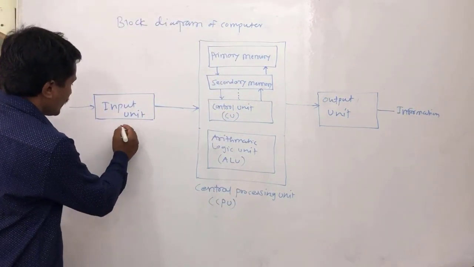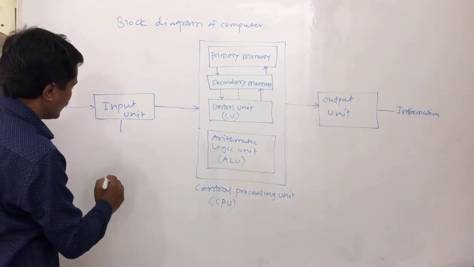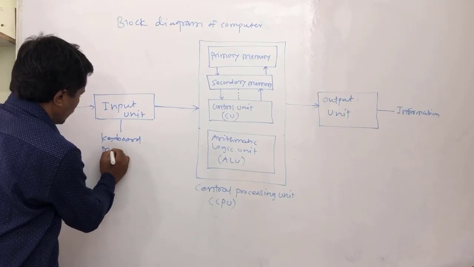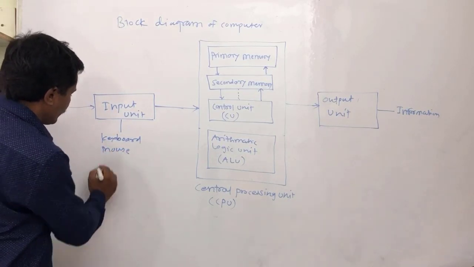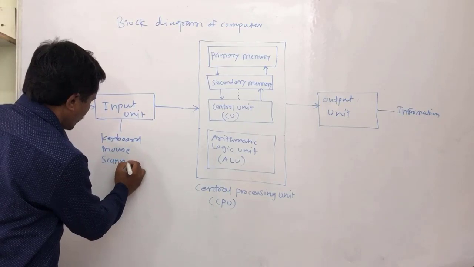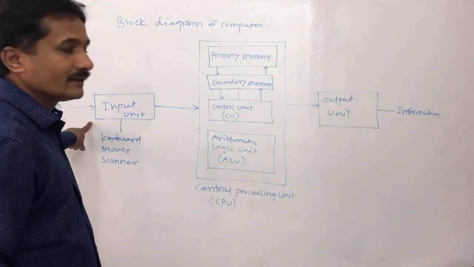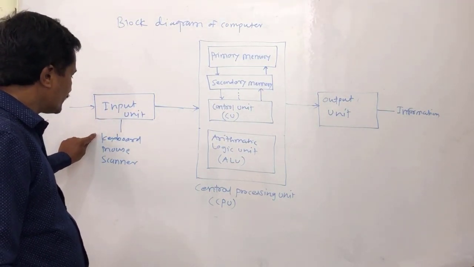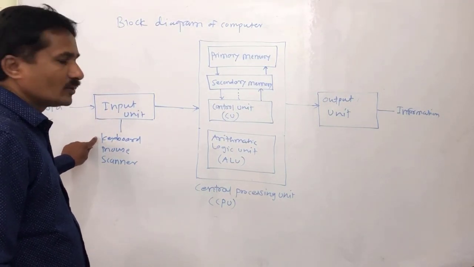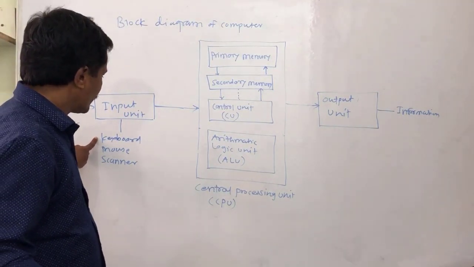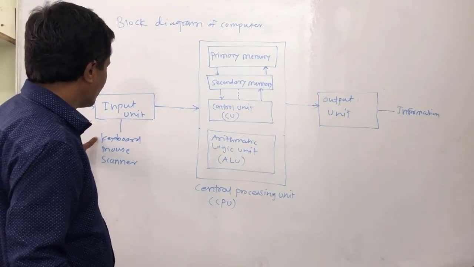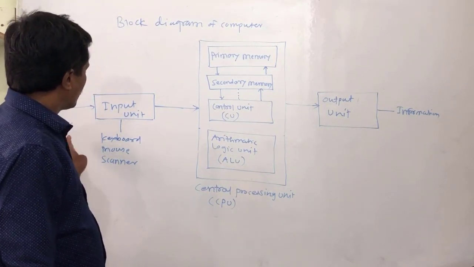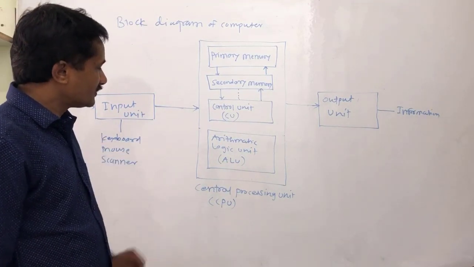The examples of input units or input devices are the keyboard, mouse, scanner, etc. The keyboard is a standard input device, or standard input unit, to give data to the CPU.